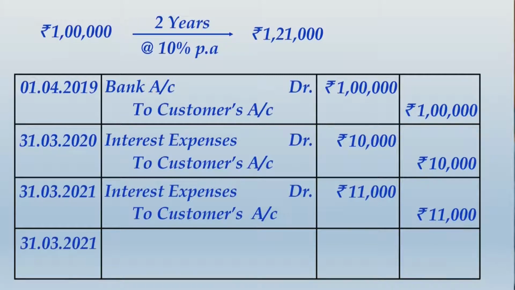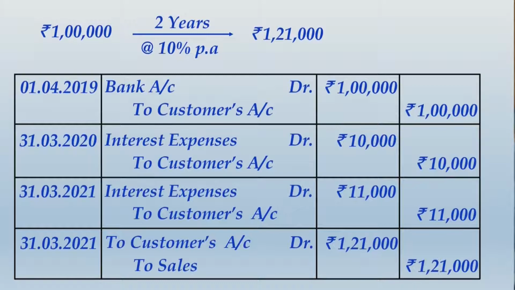The same will be offset against recognition of the transaction price in the form of sales. So the final entry will be customer's account debit to sales. This is the entry that you will pass on the date the product is finally transferred. So please take note of this whole thing, and that will be the end of the solution.